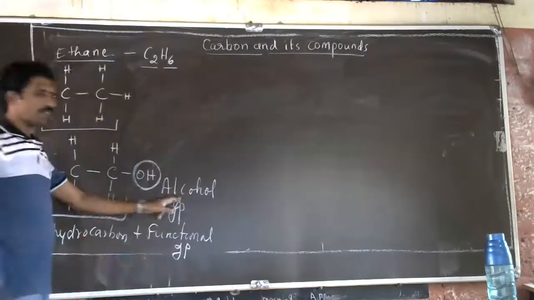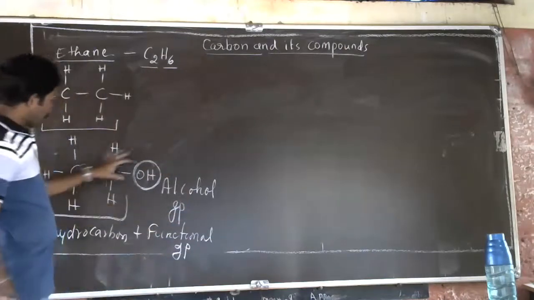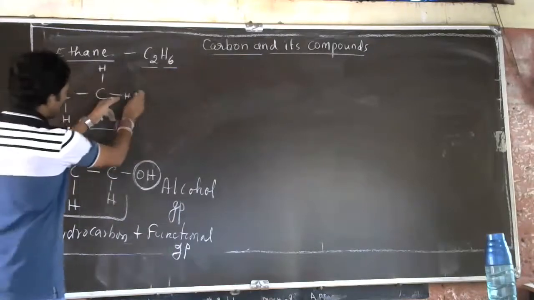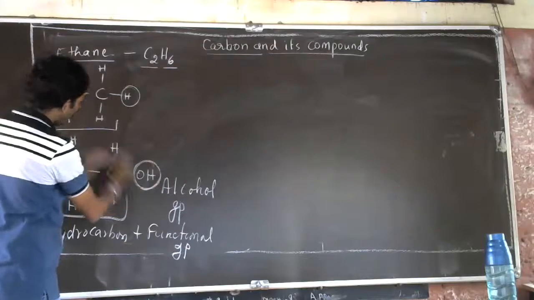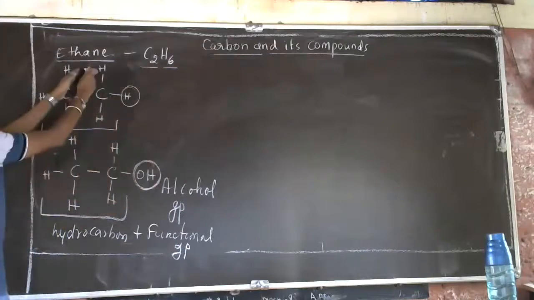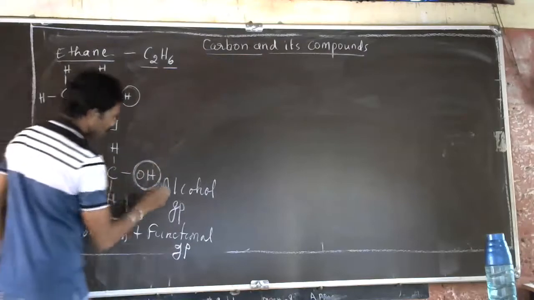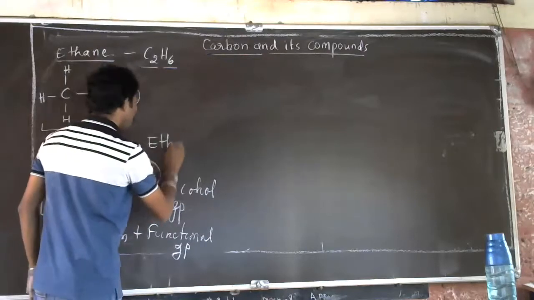Alcohol is a functional group. See here, when this hydrogen in the parent hydrocarbon is replaced by the OH group, ethane is converted into ethanol. We call it ethanol.